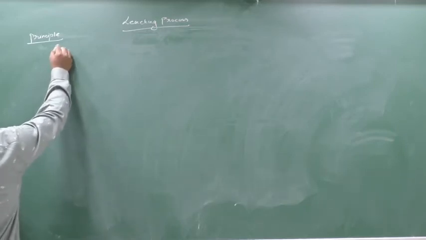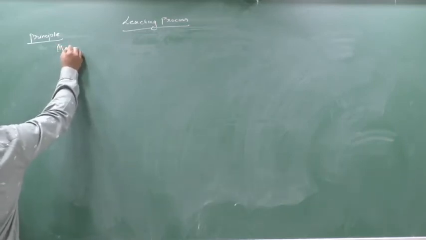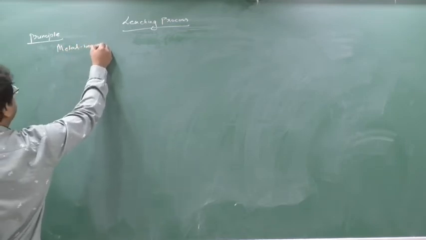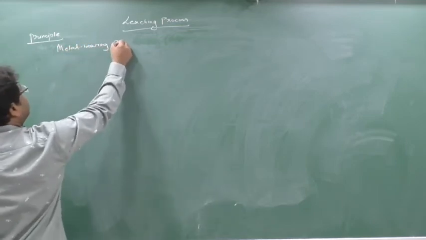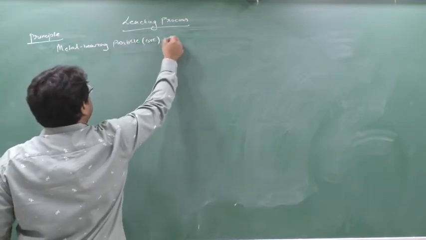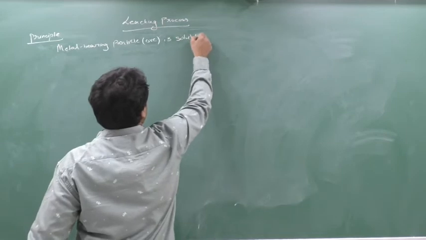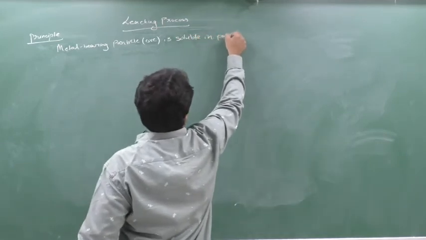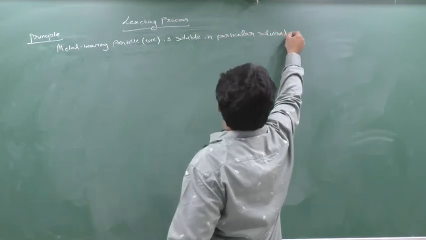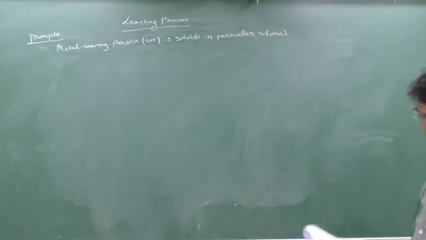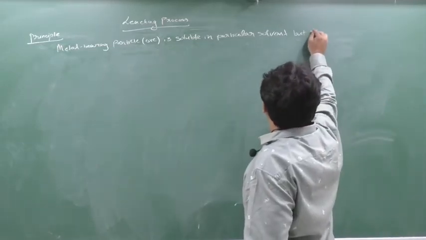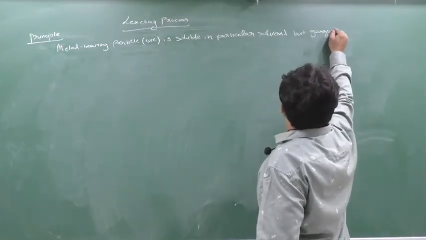Leaching is done on metal bearing particle, that is ore. Metal bearing particle, that is ore, is soluble in a particular solvent, but gangue is insoluble.